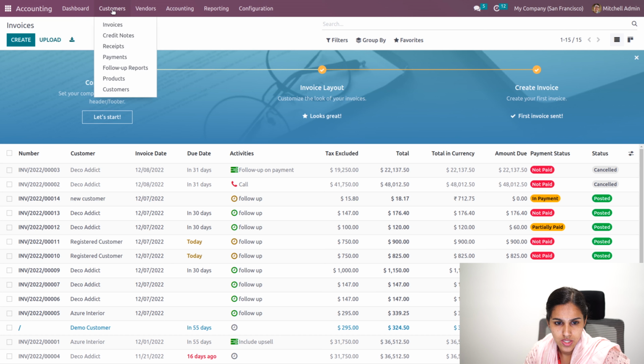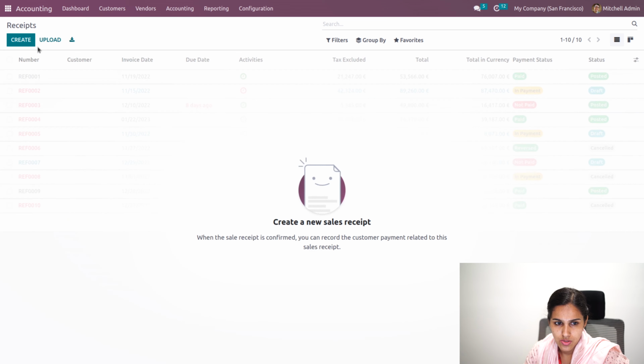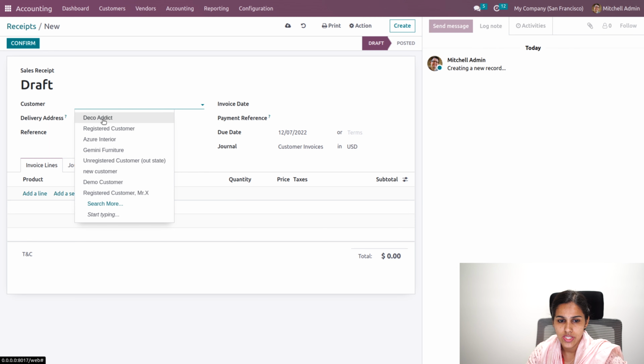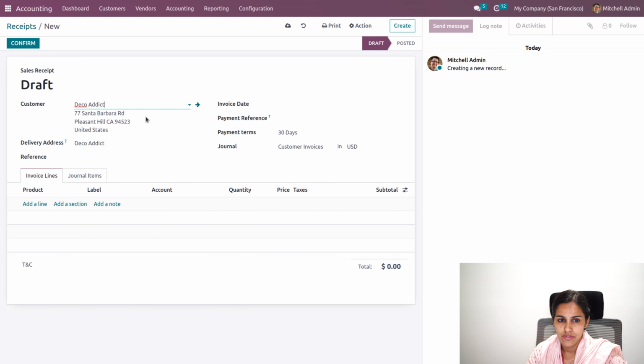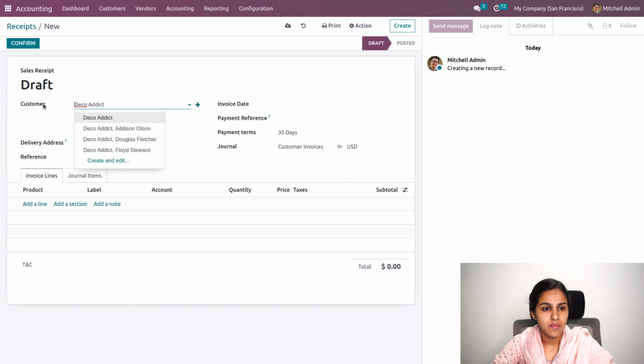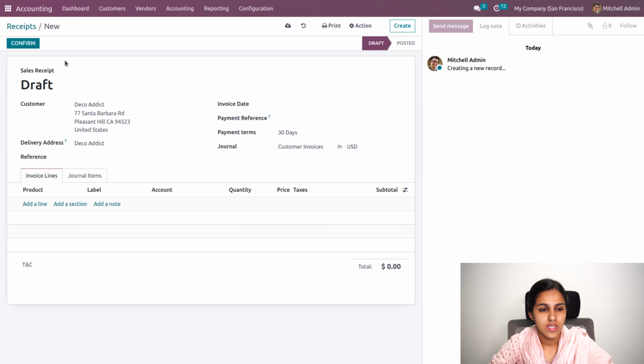So here, as you enable the sales receipt and purchase receipt, you can see the receipt option under invoices. So you can create a receipt for your customer. So this is similar to your invoice, but both documents are different. That is, an invoice is a valid document that can be used for tax returns and all. At the same time, the receipt can be used as a document that can be provided to your customer. So the fields are the same as those in the invoices as well.